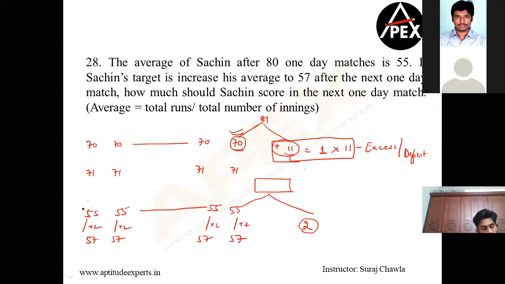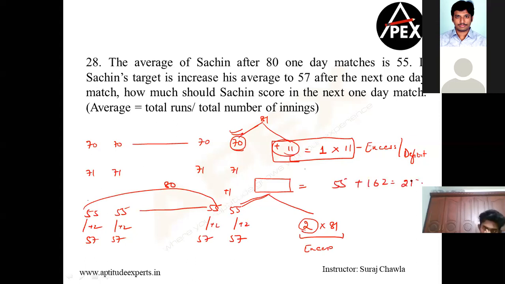How many people? These guys were 80 and I also joined plus 1. So that means I gave how many? 81 into 2 excess chocolates is what I brought. Is a distribute chesam. Clear? So therefore, this value is going to be 55 plus 162, and therefore the answer is going to be 270.